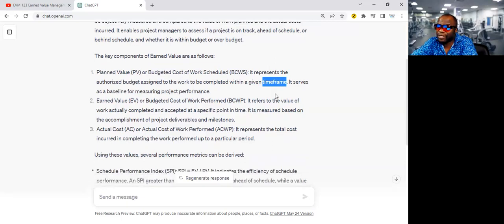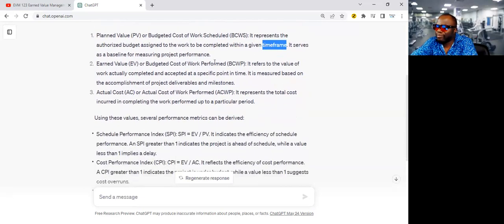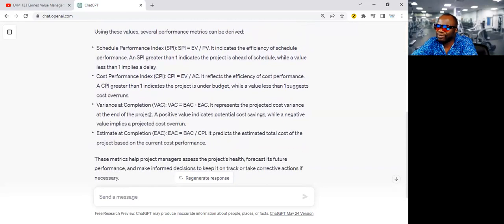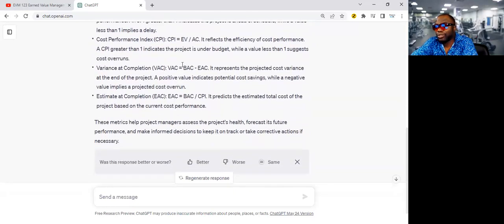Given time frame, that's a key word. Earned value, budget of work performed, value of work to be completed and accepted. That's a good point, at a specific point in time. So it knows it's earned value, and then it gives you SPI, CPI, also goes into variance at completion, estimate at completion. That's good enough.